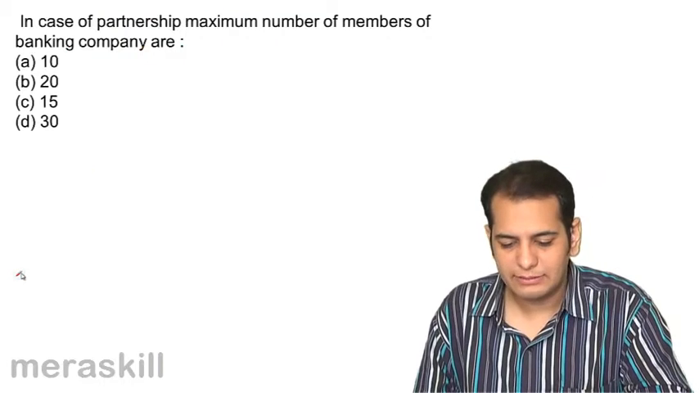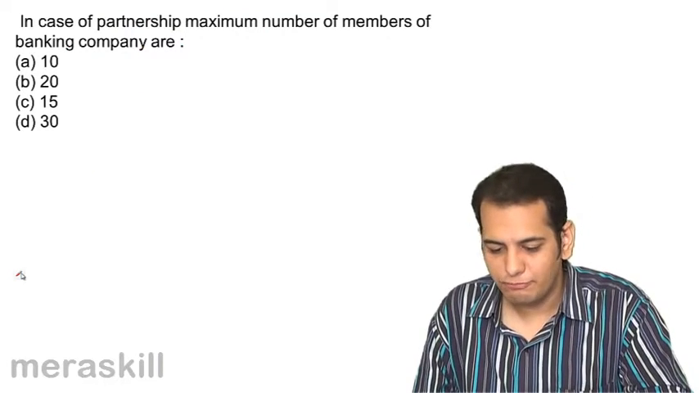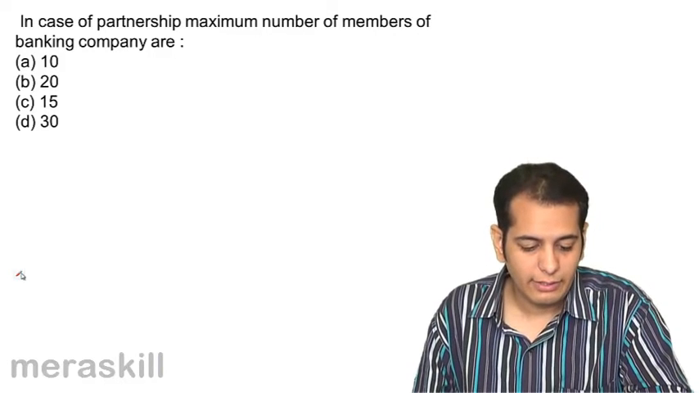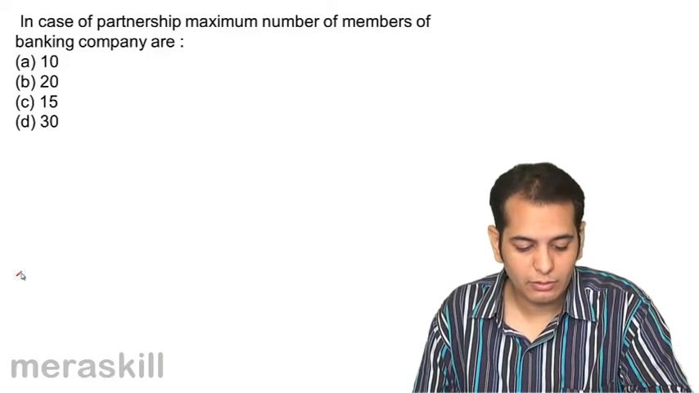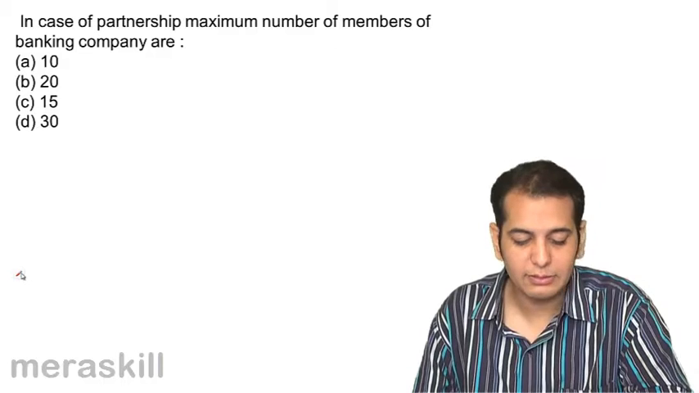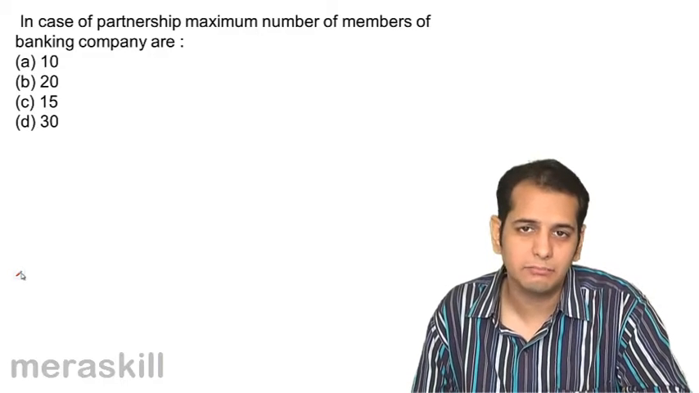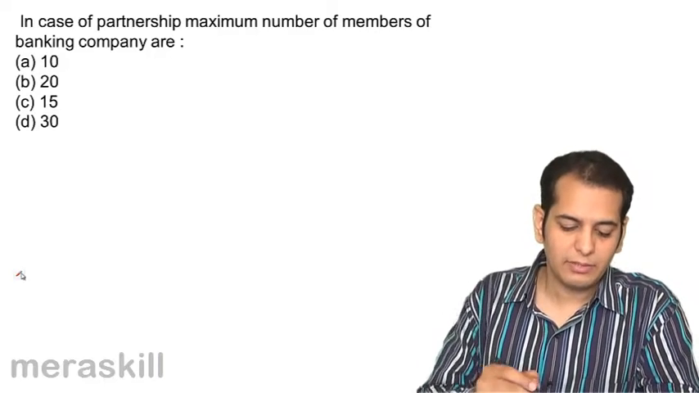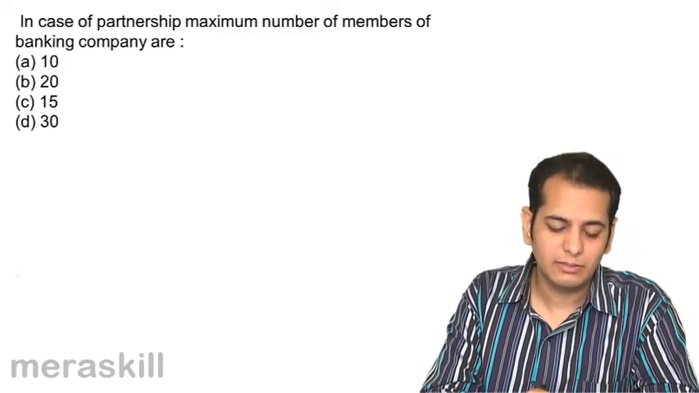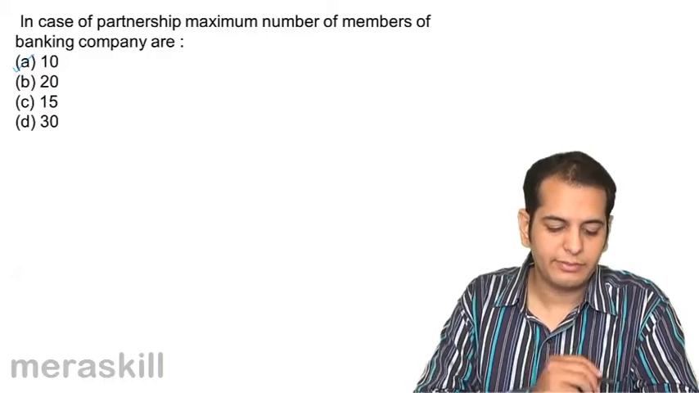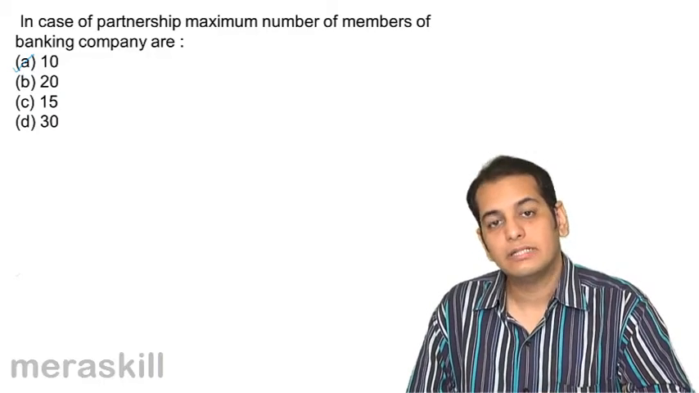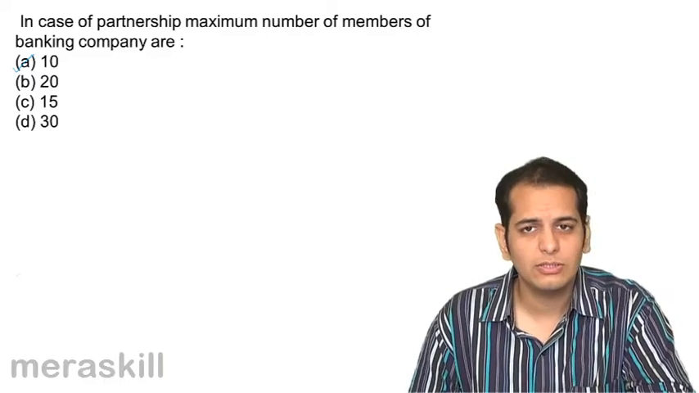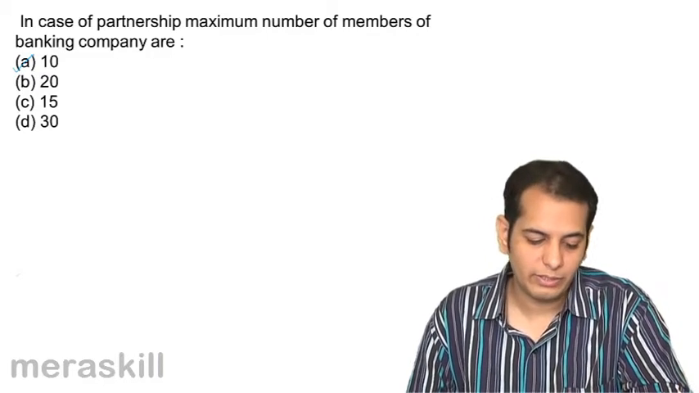In case of partnership, the maximum number of members in a banking company are: A, 10; B, 20; C, 15; D, 30. In a banking company, they can be 10. In a non-banking company, in a non-banking business, they can be 20.